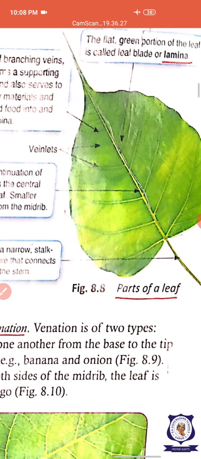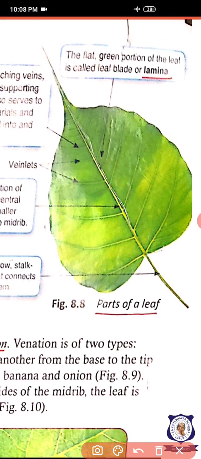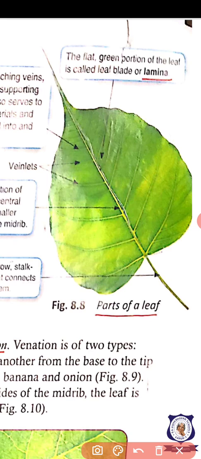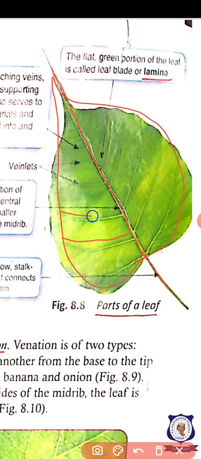The petiole is running as the midrib, and it also has the leaf blade or leaf lamina. And there are the side veins, and a network of veins in the leaf.